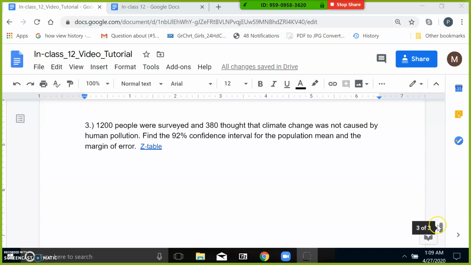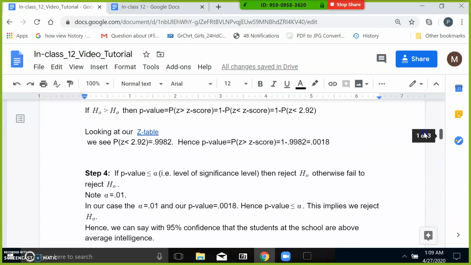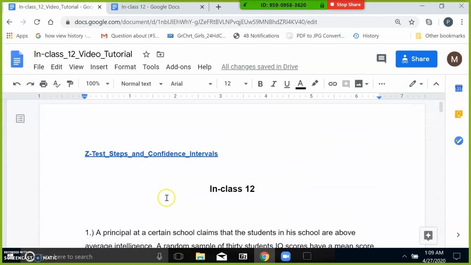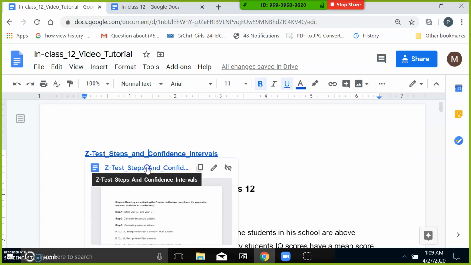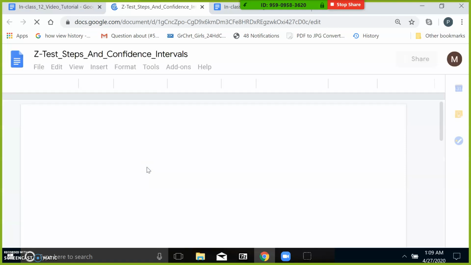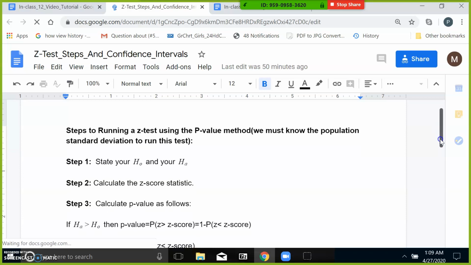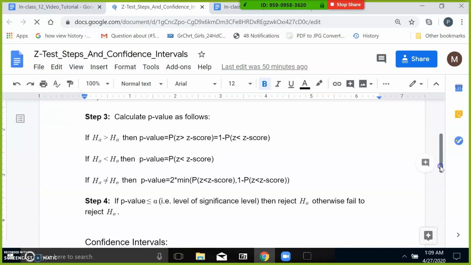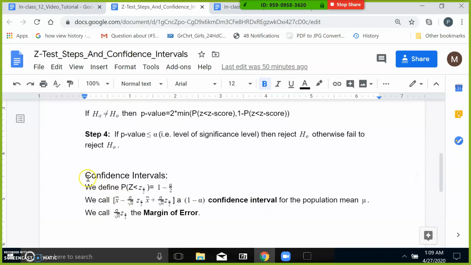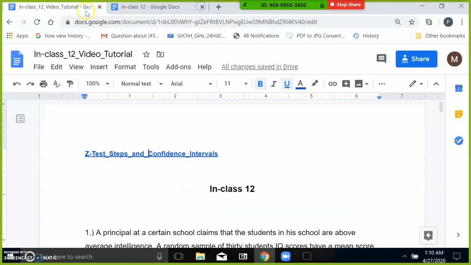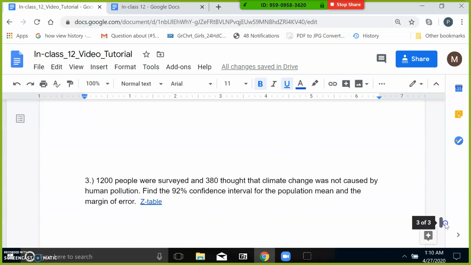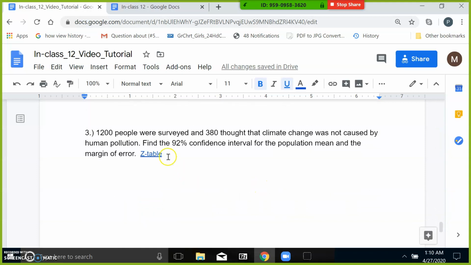So let's go back up to our top here, and we have our z-test steps and our confidence intervals. Okay, so let's go down to the bottom and find the confidence interval. So here it is. Just take this and then we'll paste this at the bottom of our question. So let's go down to question 3. Okay, so let's paste it here.